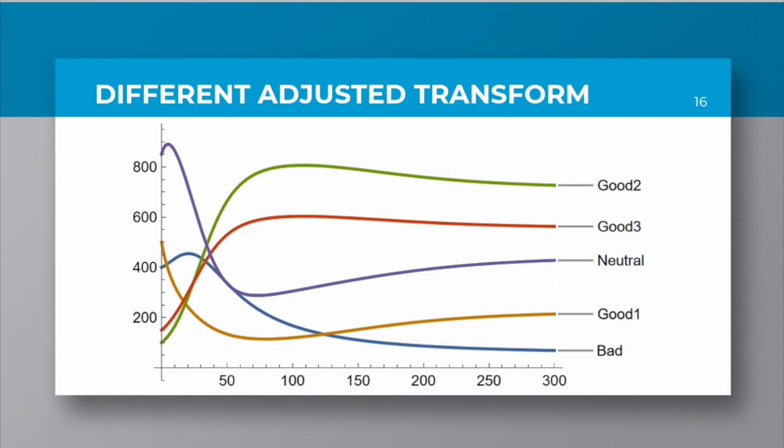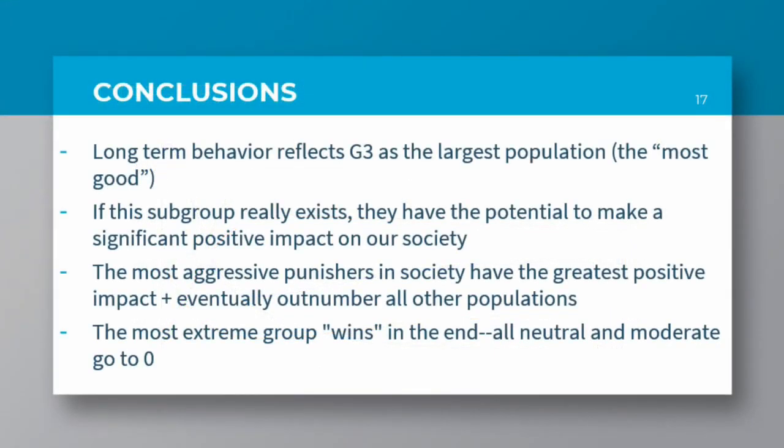With this new adjusted transform, we get that the good 2 population ends up on top with the most people at the end of the 300 days, followed by good 3, then the neutral population, then the good 1, and the bad population. So overall, the good populations have won against the bad population. These adjusted transforms have allowed us to make conclusions based on the aggressiveness of different groups of infants.